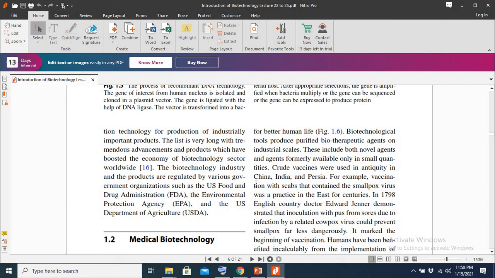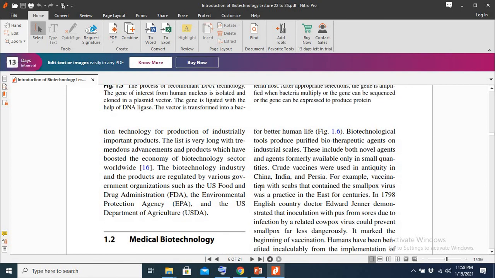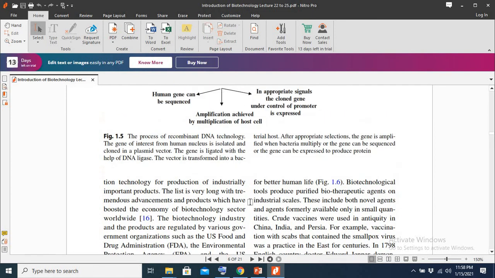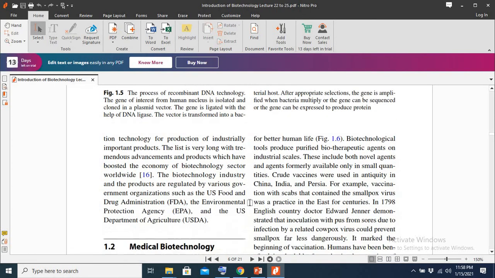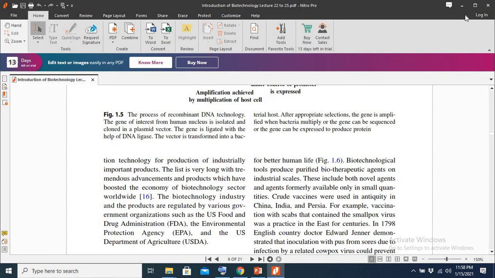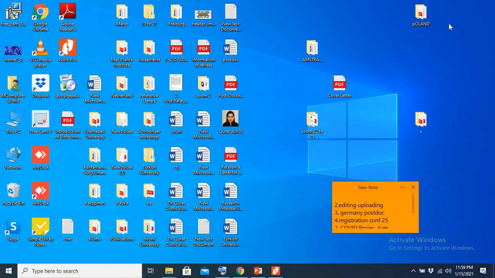I hope this was one example and this was the introduction. In my next lecture we will study in more detail how this biotechnology is applicable for the production of antibodies, in the field of gene therapy, and in agriculture and the environment. I hope you understand.